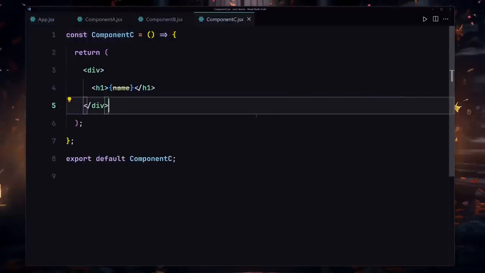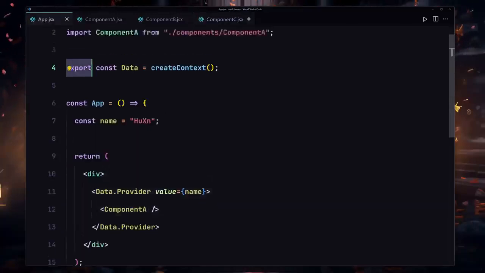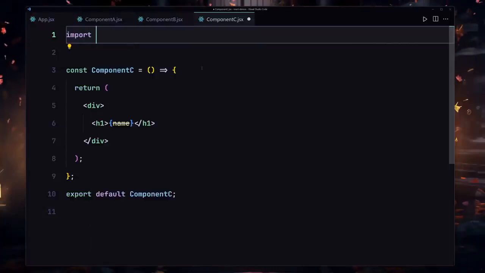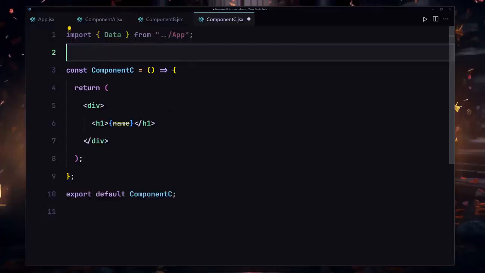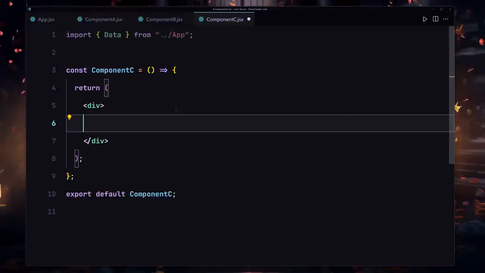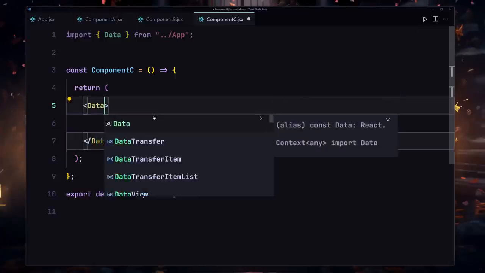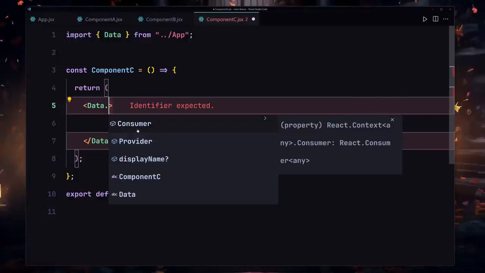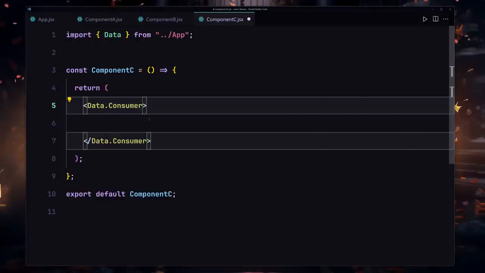To receive that, the first thing we have to do is import our context. As I said, we are exporting it so that we can use this context inside multiple components. So now we are going to import that. I'll write import data, and if I hit enter right here, it's going to import that from my App component. And now we have to use that inside our component. So I'm going to remove that from here, and I'm also going to remove these divs, and instead I'm going to replace that with this data. And if I write a dot, what are we getting? We are now getting the provider, and we are also getting the consumer. This consumer will allow us to consume or receive the data.